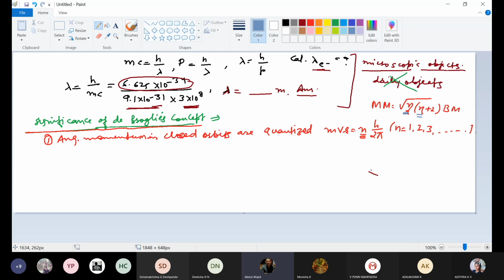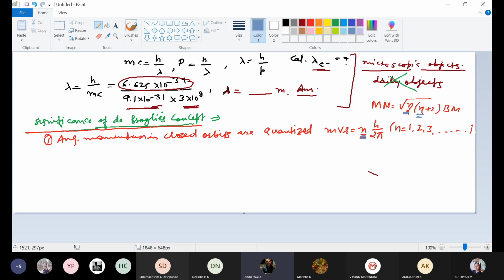But then it will be confusing. Here you say number of shell, that is principal quantum number, and there you say the number of unpaired electrons. So the same notation would be used in different places for different terms, which is not correct. In the standard books you will always get eta only. So this n is the number of shell or number of orbit, or principal quantum number, or energy level. All are one and the same thing.